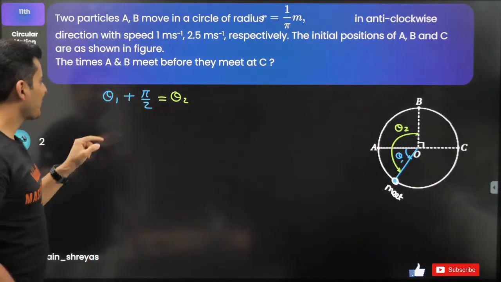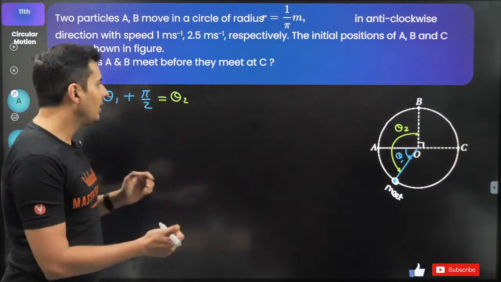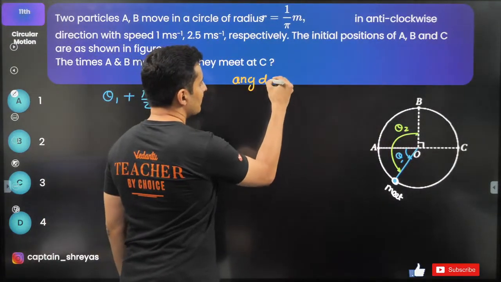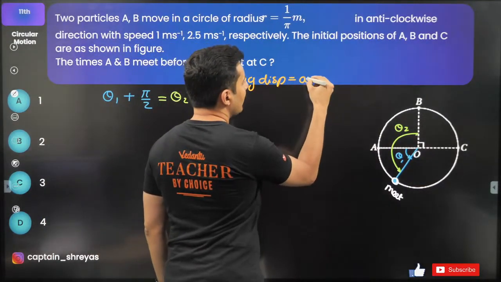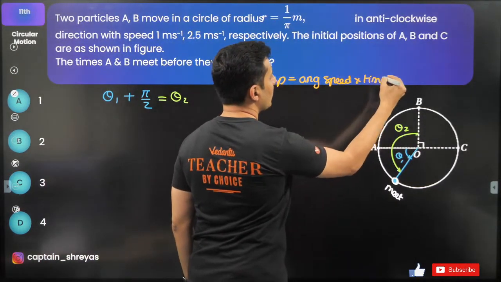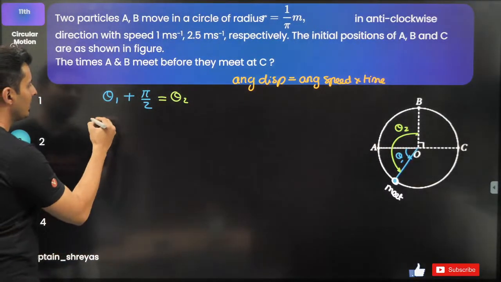Okay. Now, theta 2 is pi by 2 plus theta 1. Now, remember, angular displacement is angular speed multiplied by the time taken to cover it. So can I not say theta 1 is angular speed times time?